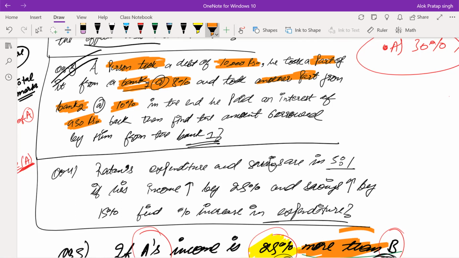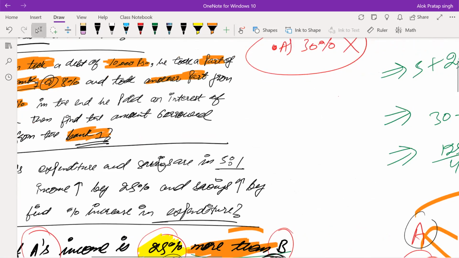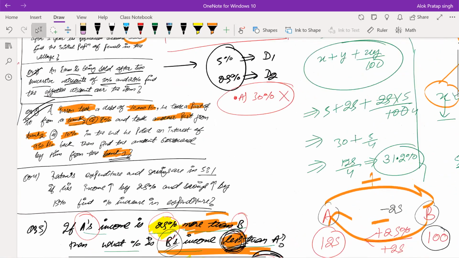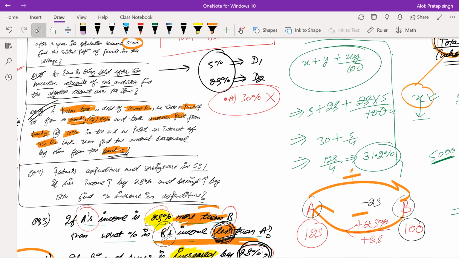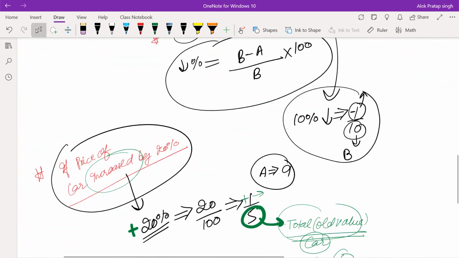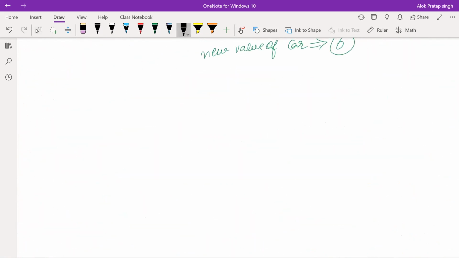950 रुपया उसने वापस इंटरेस्ट किया. Then he is asking the bank 1 से कितना पैसा लिया, right? Bank 1 से पैसा कितना लिया, ये बताना हमको. Simply on the details of this question, you can simply solve this question. First entity is bank 1, second entity is bank 2, right?